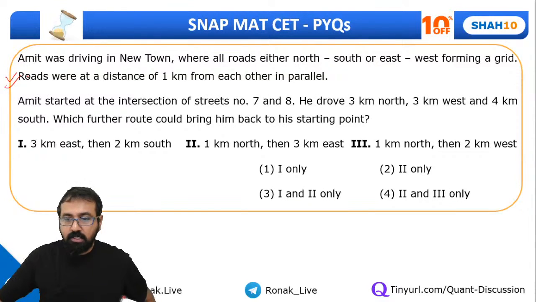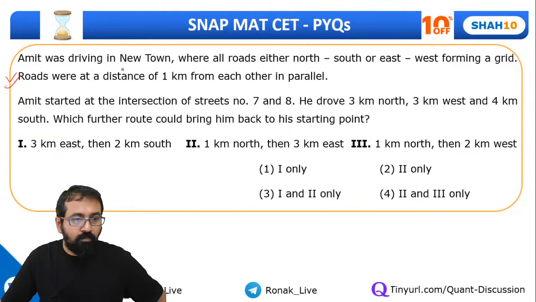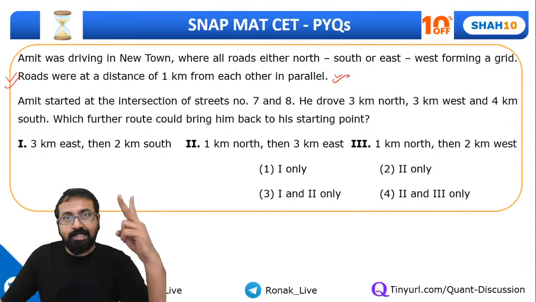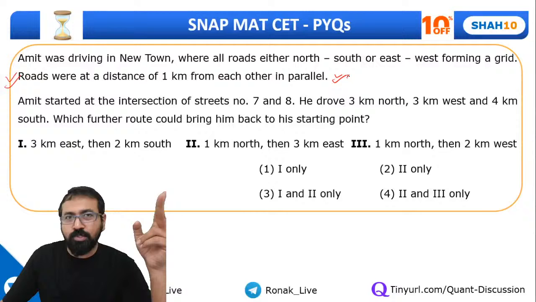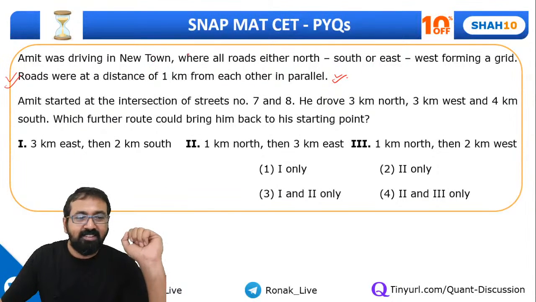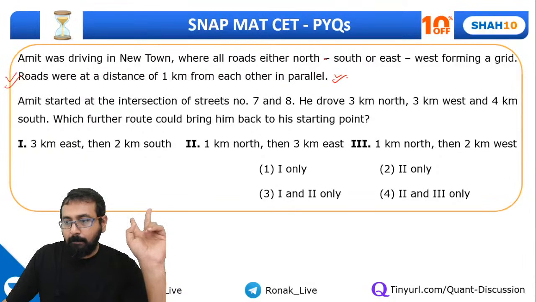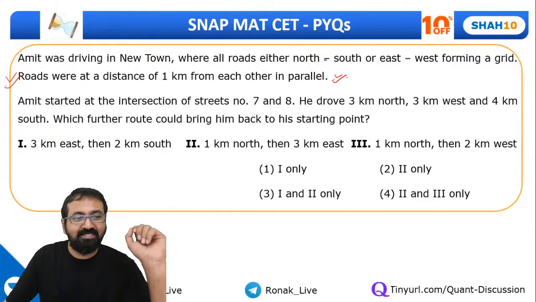Tell me the answer for this, guys. So the roads are forming a grid. Roads were at a distance of 1 kilometer from each other. You know, a similar arrangement is there in 2 cities of India. Which are those two cities? Can you type the names of those 2 cities in the chat box, guys? Quickly.